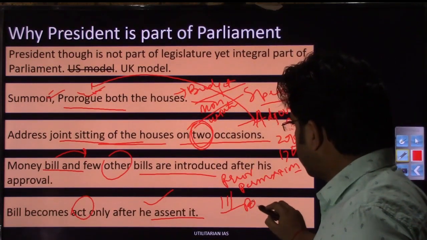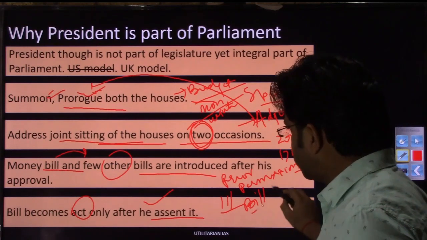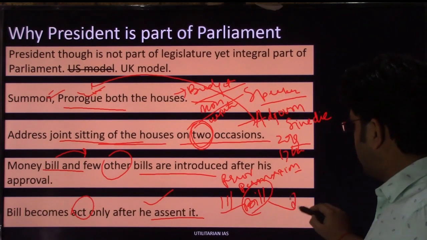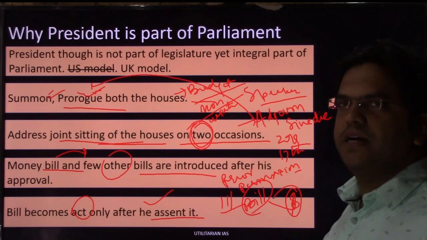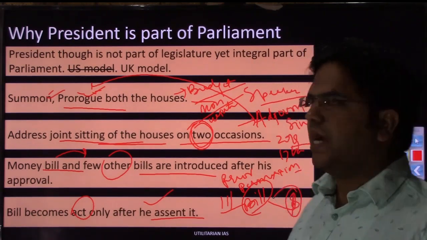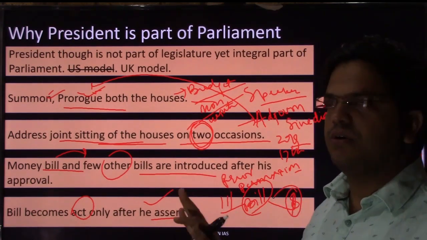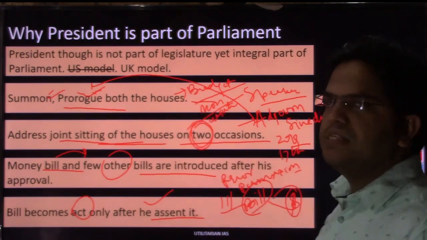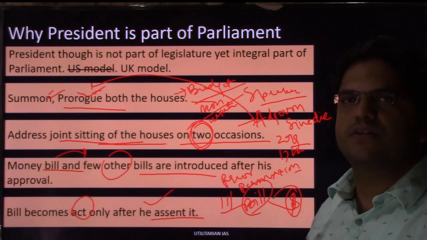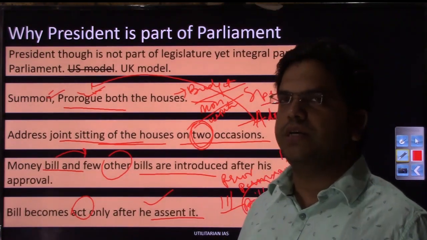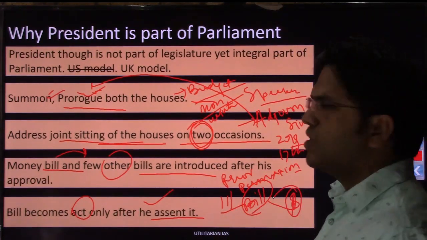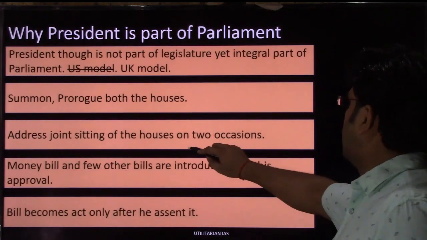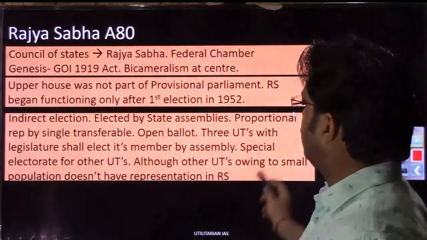Once both the houses have passed the bill, it will still be called a bill unless the president signs it; it will not become an act. So that again highlights presidential power with respect to Parliament, and it is because of these reasons that the president is called an integral part of Parliament. I hope why the president has been described as an integral part of Parliament is clear to you.